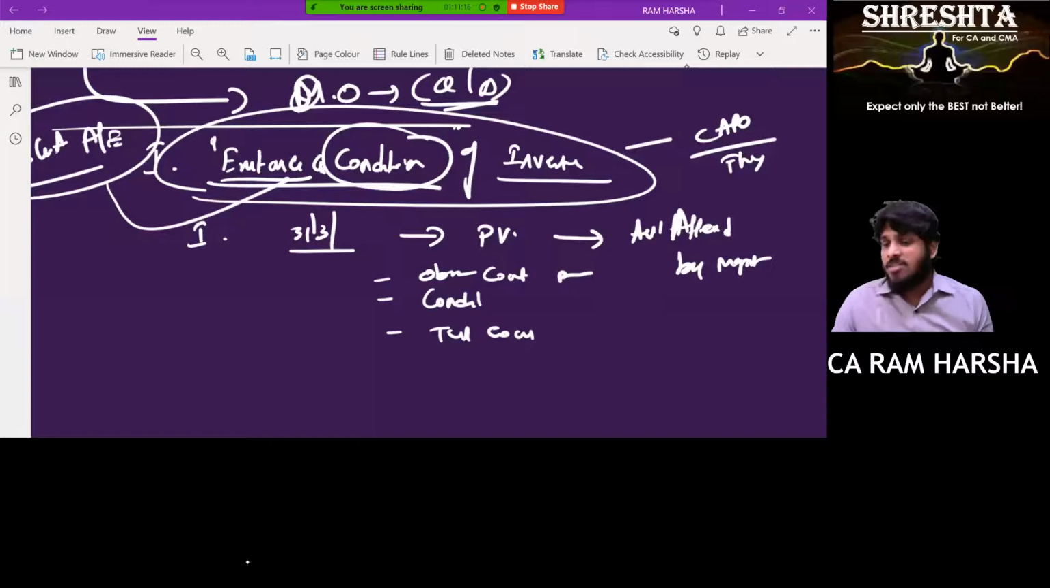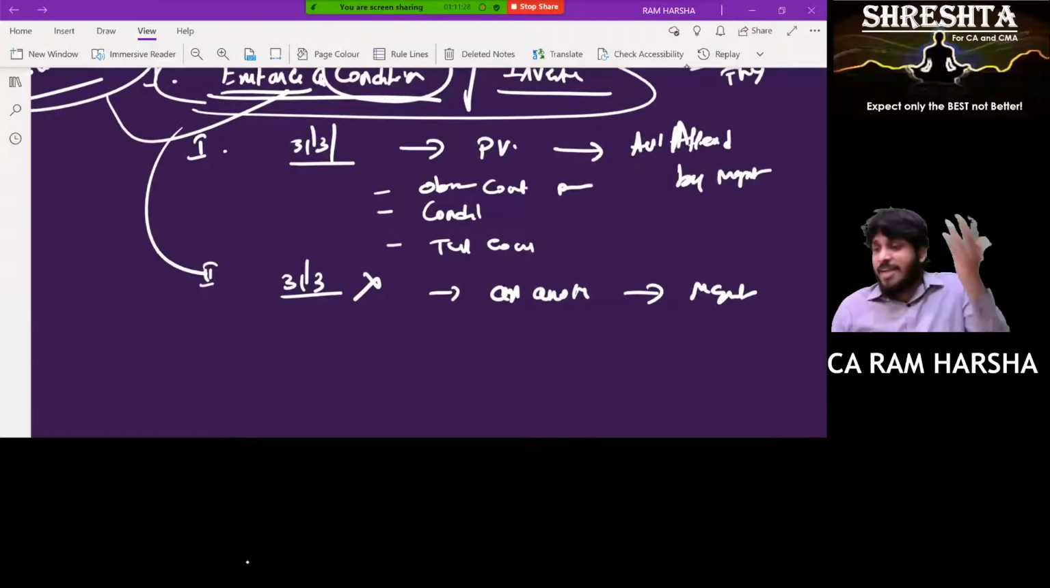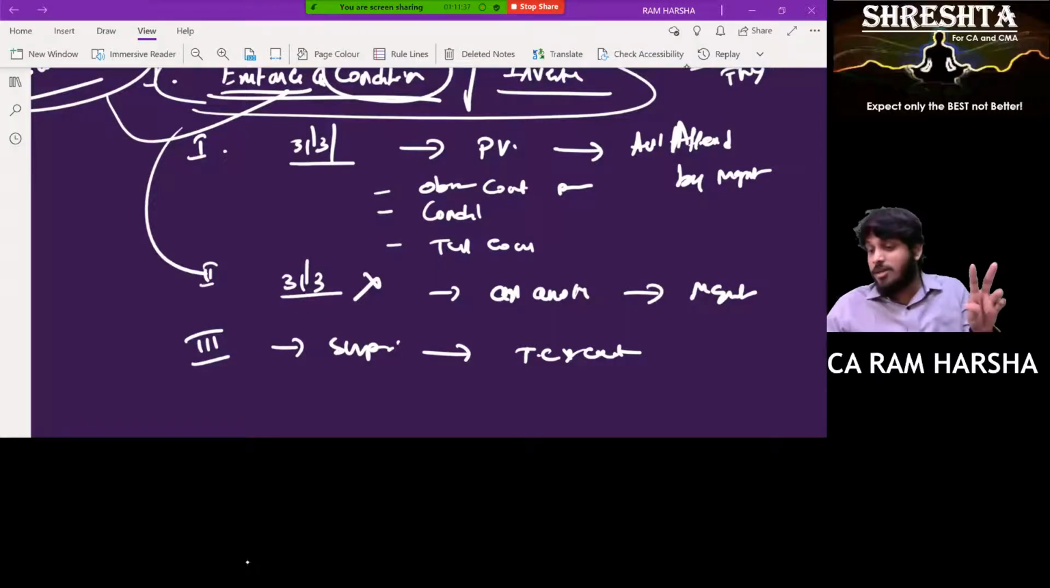Sir, on 31st March I am not able to attend. Then what is the option? Attend on another day when management is counting again. Sir, whenever management counts, I'm not getting time. Okay, then go on a surprise visit and do test counting, a physical surprise visit, all that.